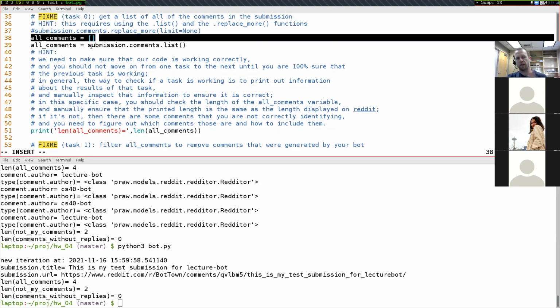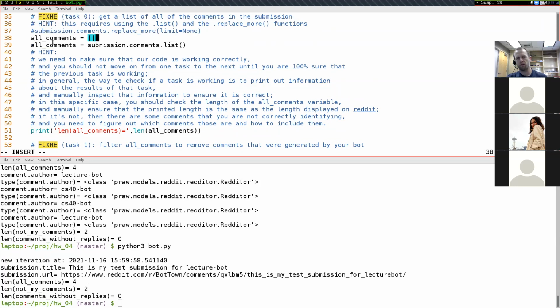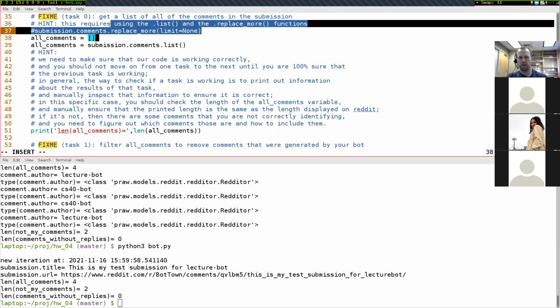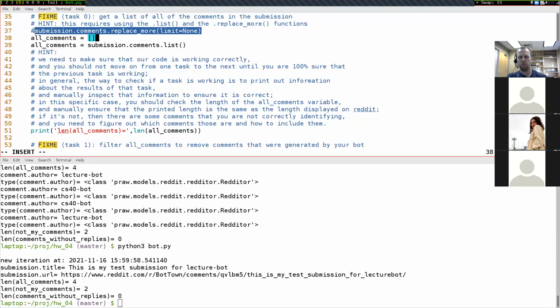You can keep this or take it out, but if you keep it, this has to be below it because these are the actual comments. If this happened first and this happened second, you'd be overriding it with an empty list. Since we're right here, a reminder that currently we do not have this uncommented, and it's not an issue right now because we only have 4 comments in the submission we're working with, so there's no buttons to click to get more comments.